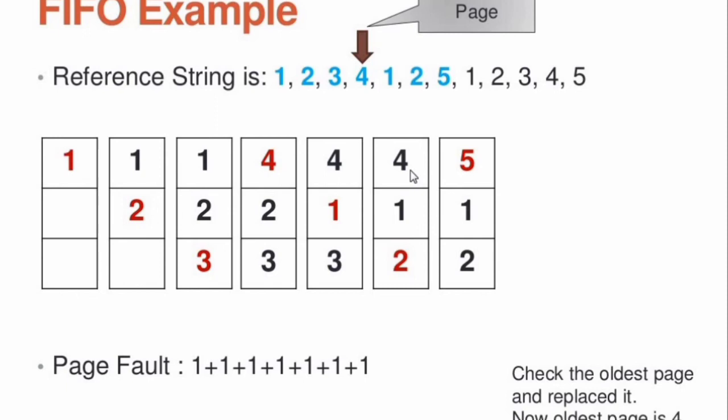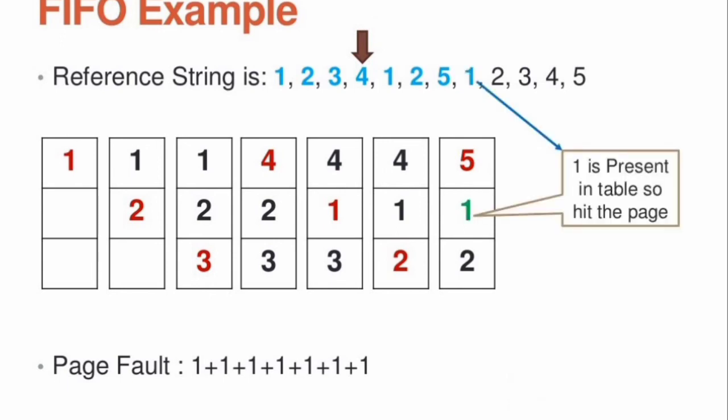So in that place you replace page 5. Then go to the next reference 1. 1 is present, so there is no page fault error. Then go to the reference string 2. 2 is also present in the memory, so no need to add a page fault error.